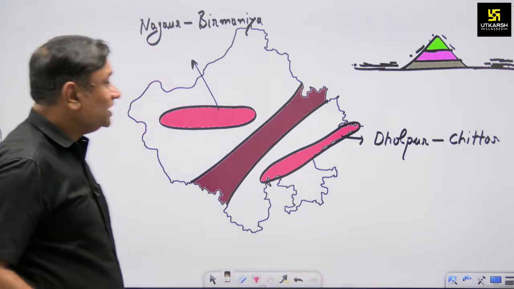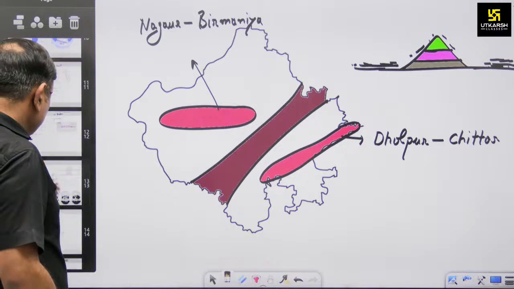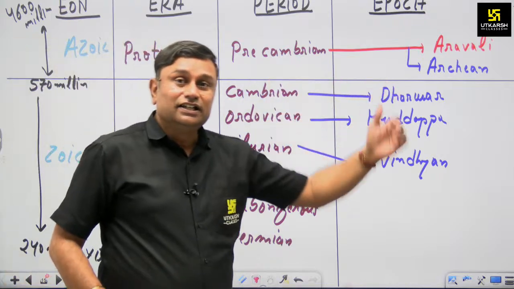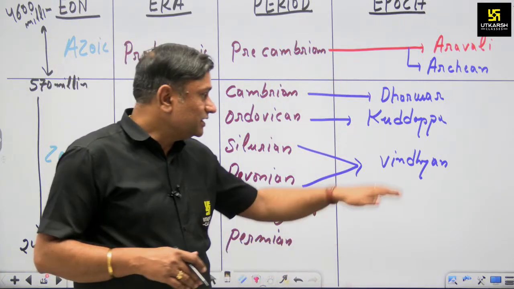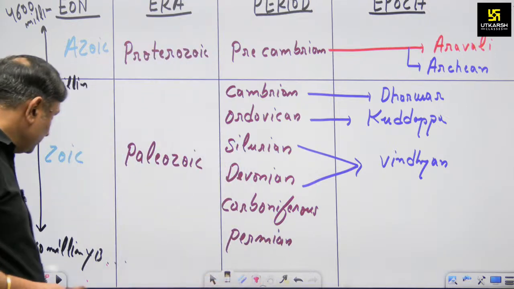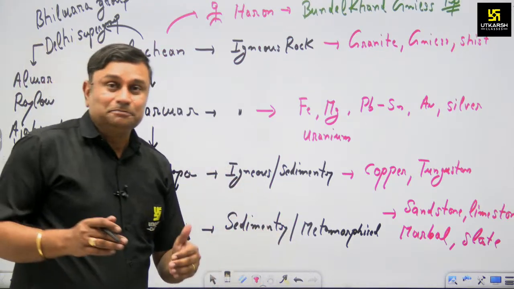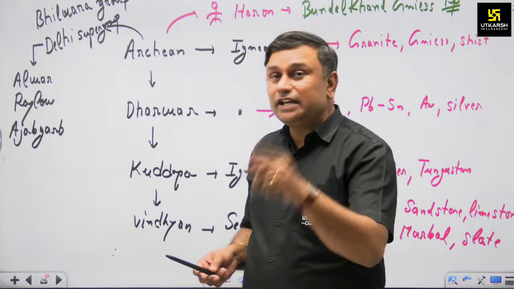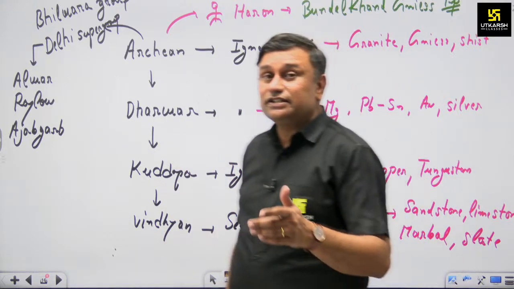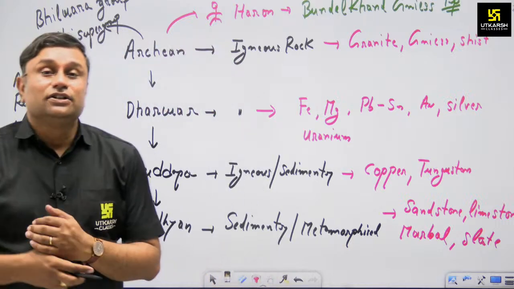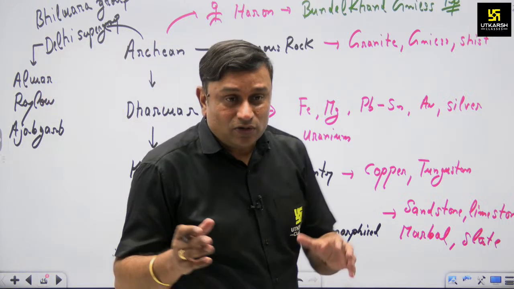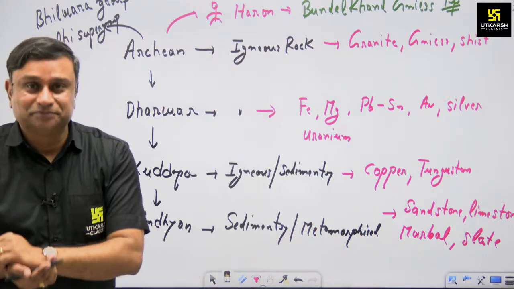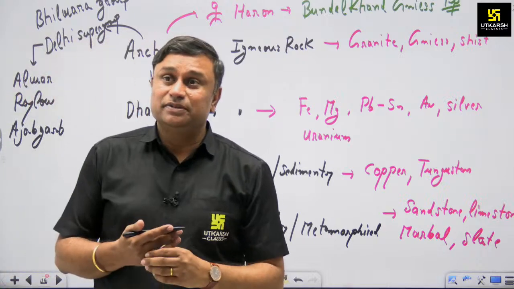Now another aspect is that all you have learned about the initial rock system of Aravalli is known as Archean, and then the present time of Aravalli rock system is Vindhyan. And what kind of minerals are associated with them, you have already learned. And the initial rock system of Aravalli in the form of Bundelkhand is described by Professor Heron. Now the question arises, and all these things whatever I have been describing to you, it is already mentioned in Hanuman Saxena. But the problem is that Hanuman Saxena is in Hindi medium. So I translated it into English and I am describing all the things to you.